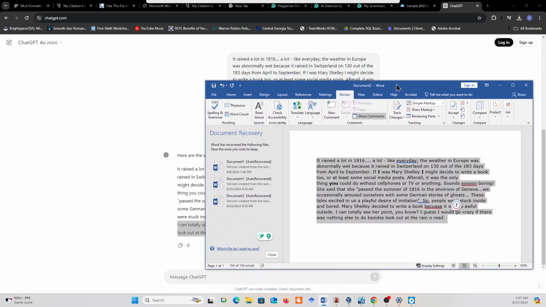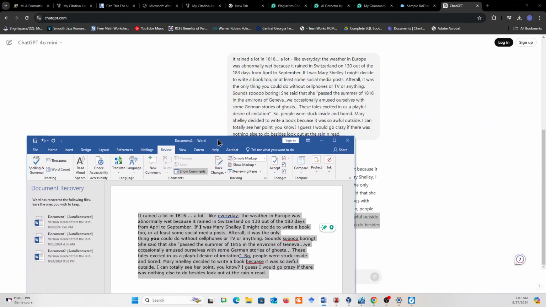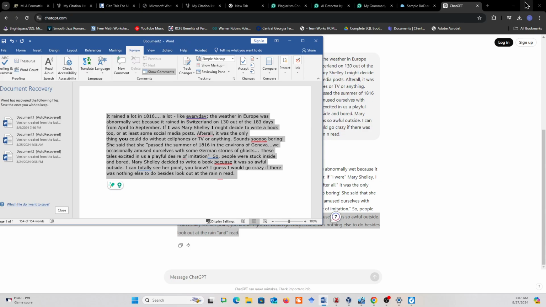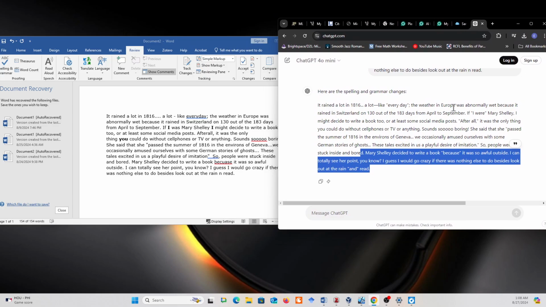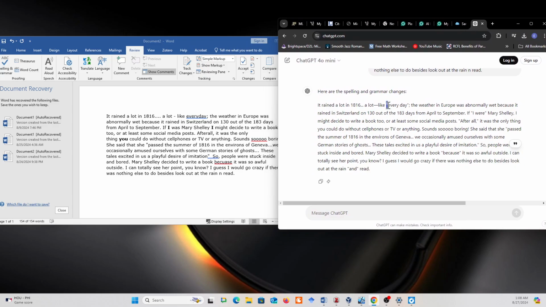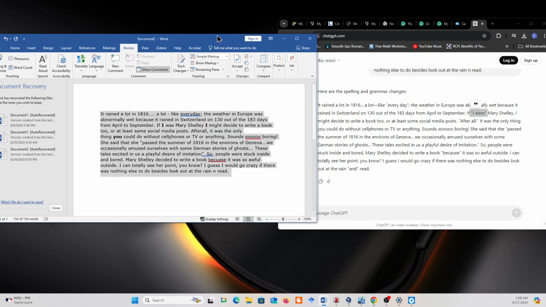Now, usually I'm working on two screens, not one. But I will pull up my Word document. I will put it side by side and I will check out and see what needs to be changed. So I can see after all here, I can see she said she passed the summer. That's fine. That's already in quotation marks.